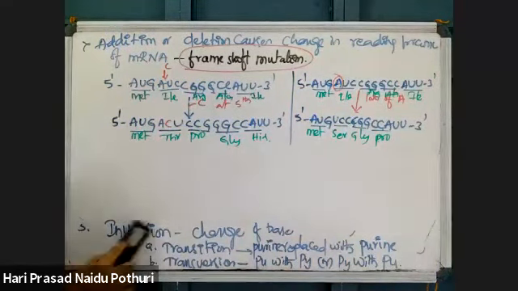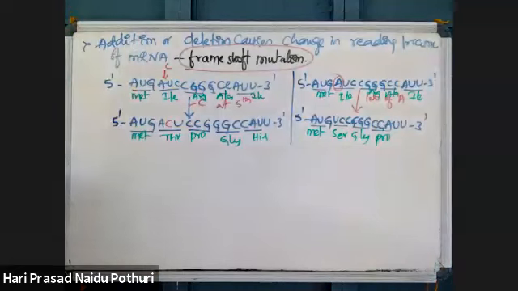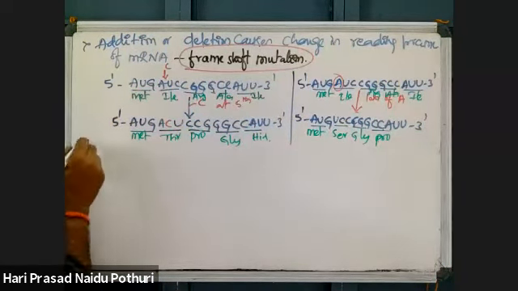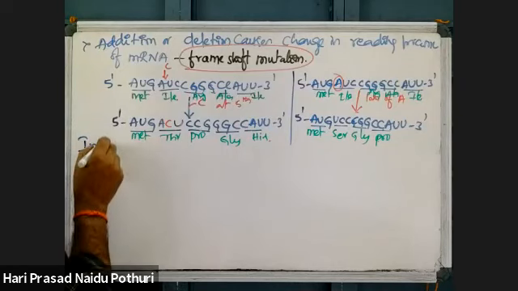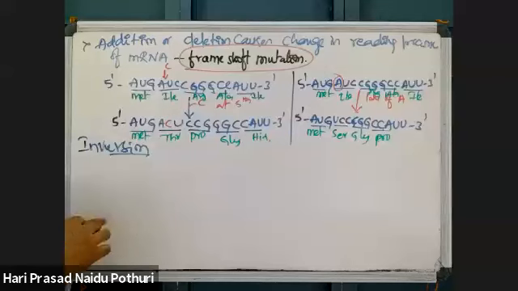Then inversion is there. What is that? Transition, transversion. That transition and transversion will not affect. See, next one, inversion. In inversion, I will take one example, transition, transversion. I am taking the same sequence now for better understanding.